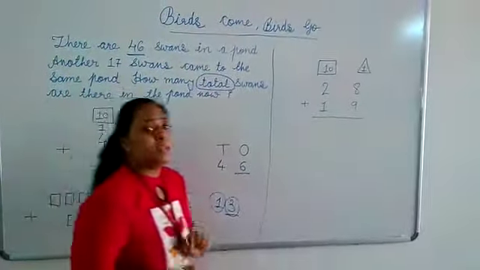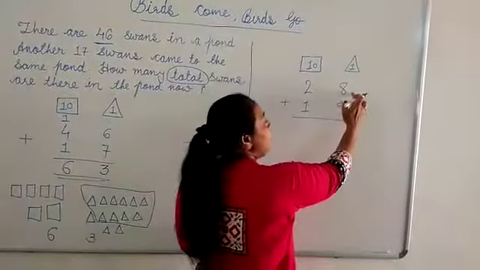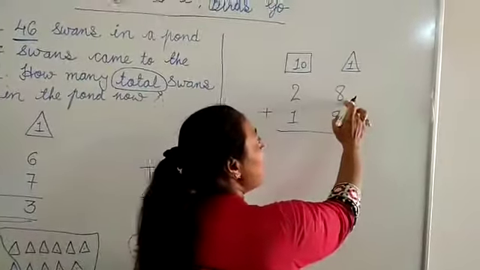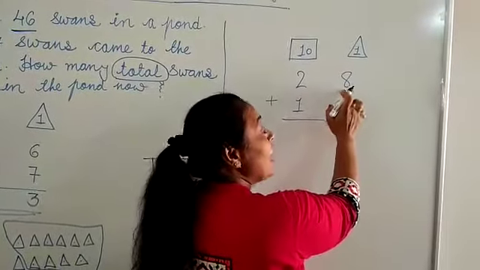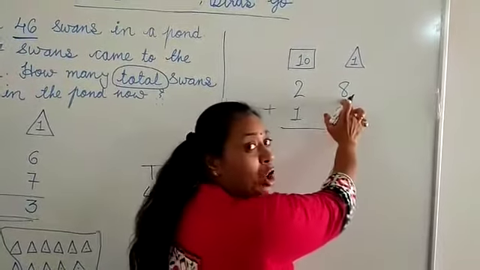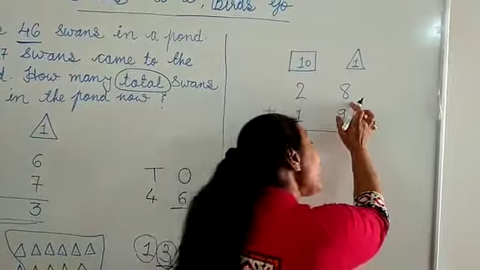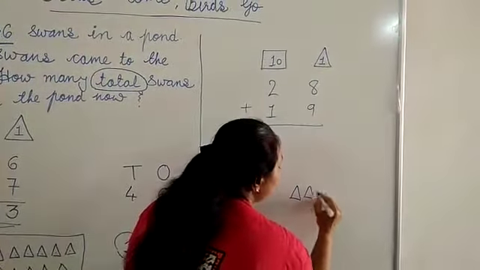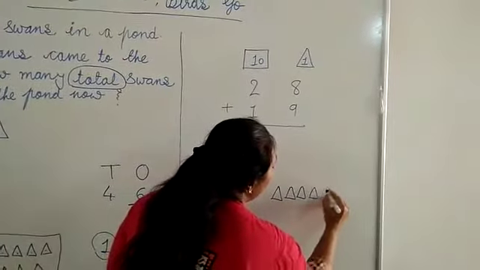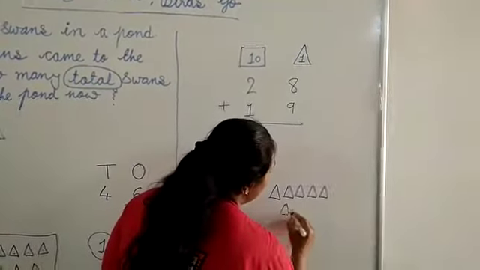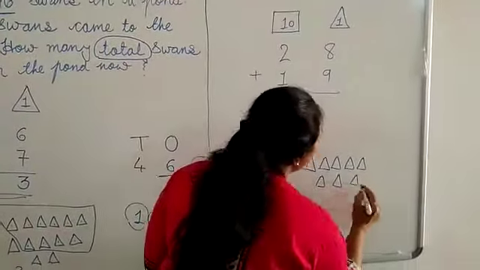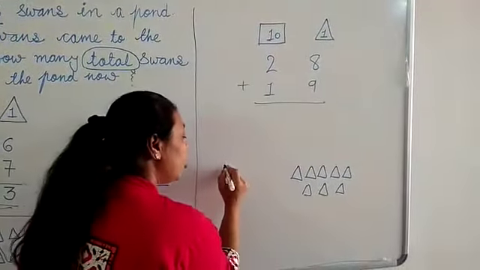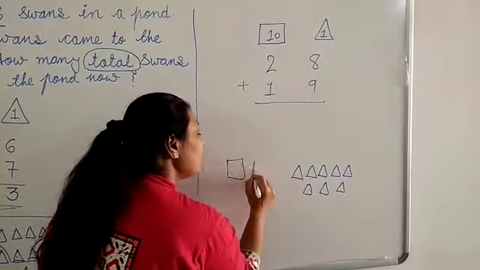Let us see one more example over here: 28 plus 19. On the ones place I have 8, so I shall draw 8 triangles: 1, 2, 3, 4, 5, 6, 7 and 8. On the tens place I have the number 2, so I shall draw 2 squares.